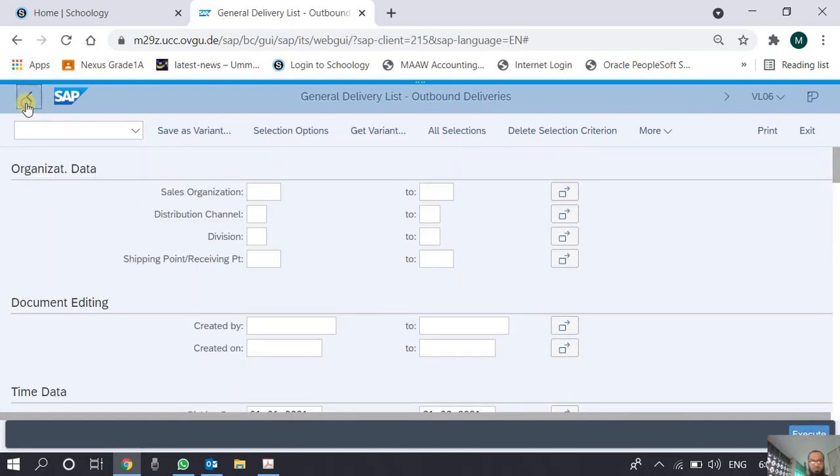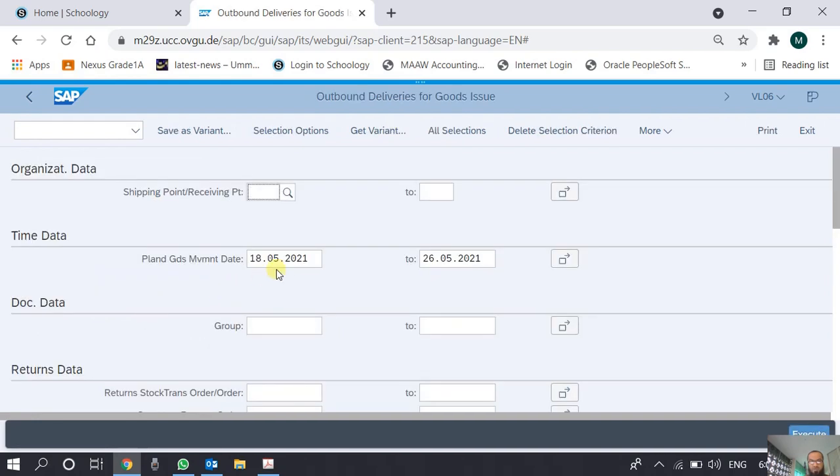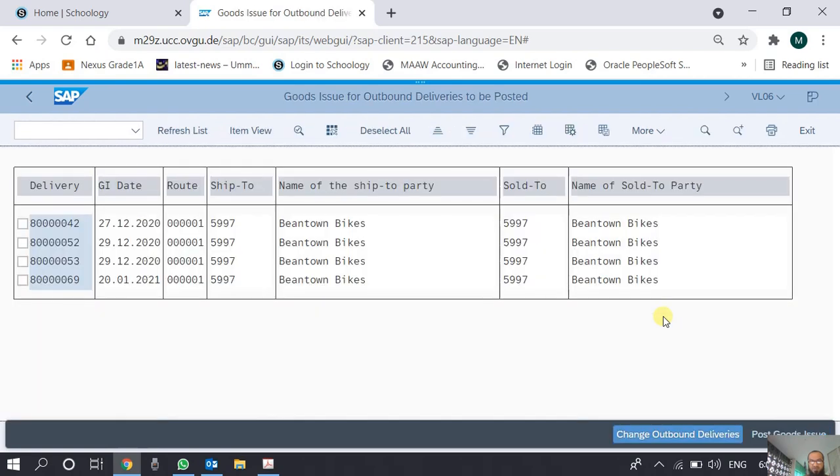Let's go back now and call all the delivery documents which are due for goods issue. We remove the date, and there is no other parameter filter which I have mentioned. These are the four delivery documents.